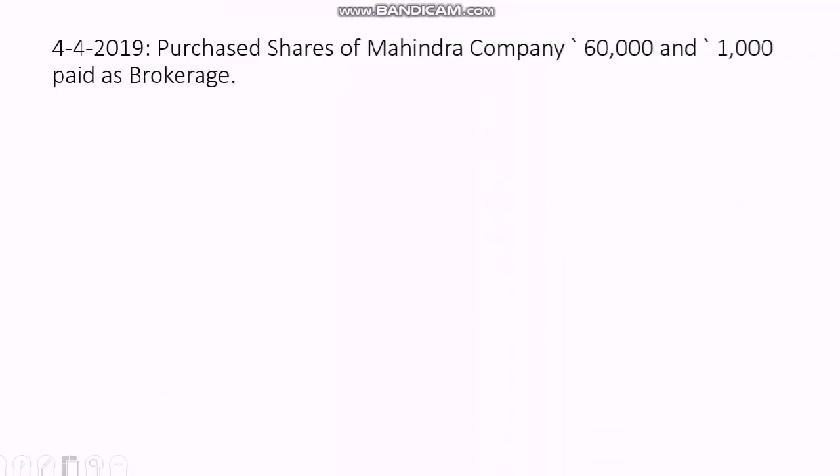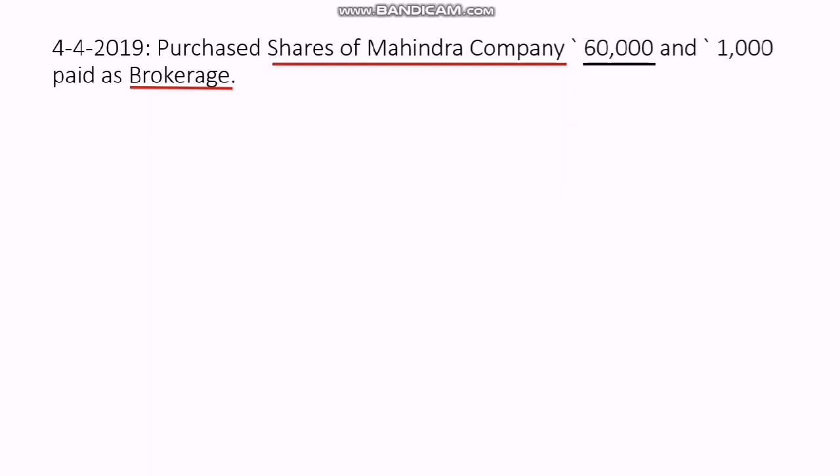Next transaction. Purchased shares of Mahindra company for 60,000 and 1,000 paid as brokerage. So the first step is to identify the parties. Shares of Mahindra company, then 60,000, that means cash, and brokerage. Okay, so why not purchase? Just because here we know what we are purchasing. We are purchasing shares of Mahindra company.